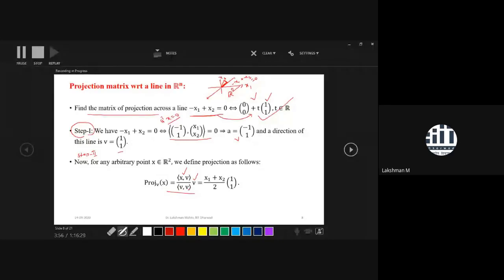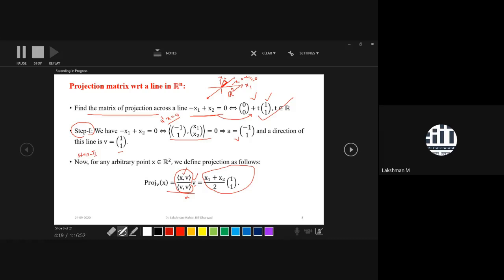It is talking about the length of the projection. This is the length of projection, and simply you can call it alpha, and V is given by the direction. So this is the projection along V, and if you simplify it, it will come out like this. V is what? (1, 1), so it will become like this.